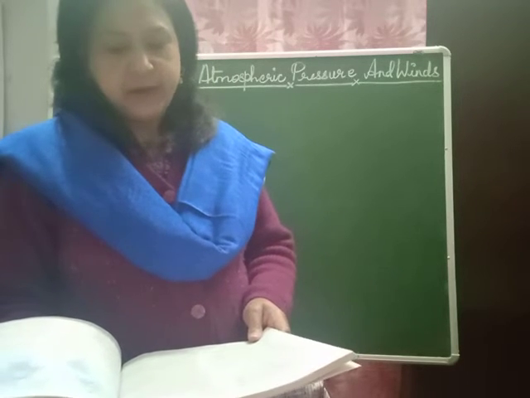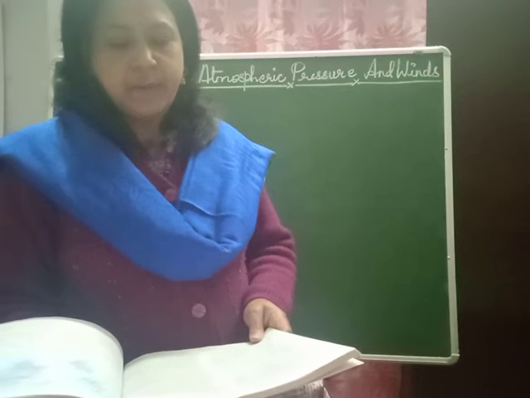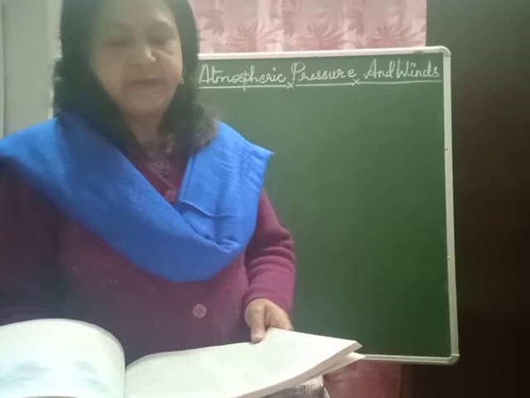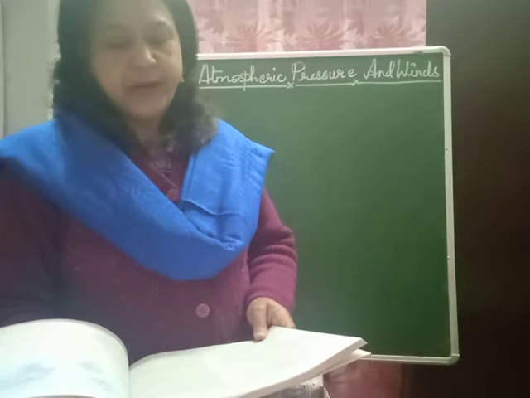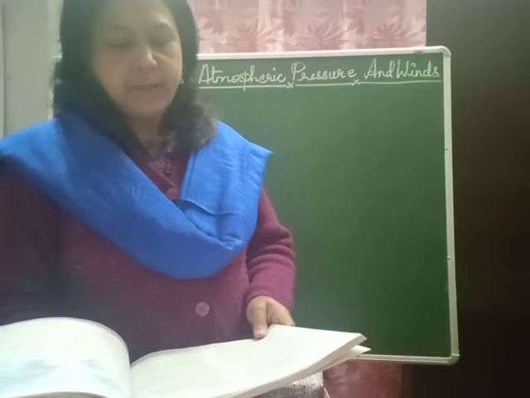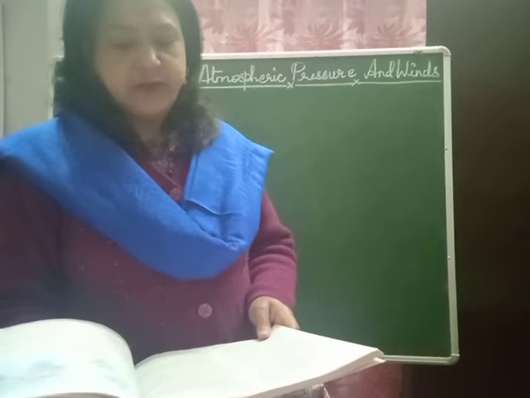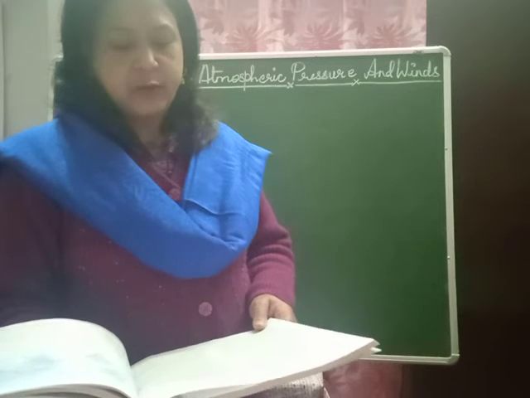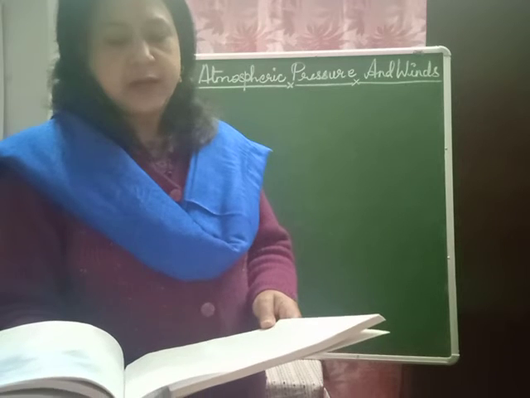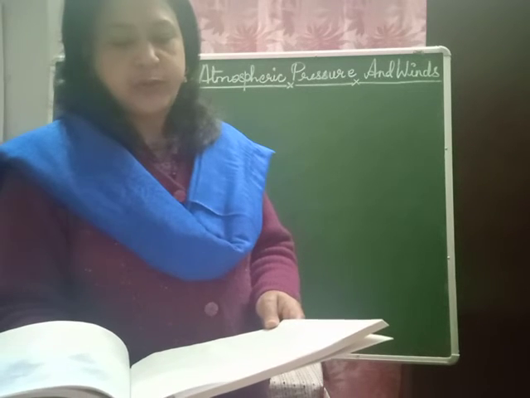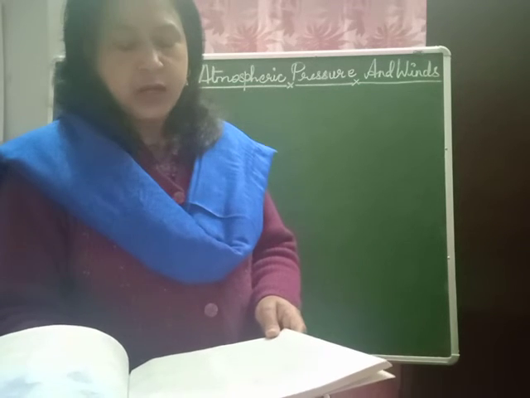Subpolar low pressure belt, 55 to 60 degrees north and south. The subpolar low pressure belts lie between 55 and 60 degrees north and south. Owing to low temperature in these latitudes, the subpolar low pressure belts are not very pronounced. These are dynamically produced by the rotation of Earth on its axis. In fact, the surface air spreads outwards from this zone due to the rotation of the Earth, which results in low pressure belts on the subpolar areas.